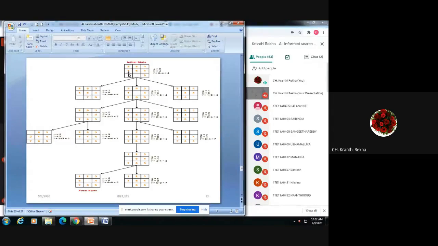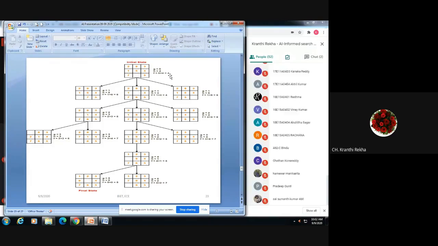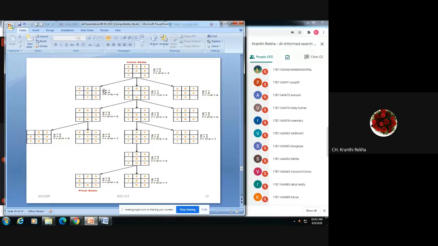Now you can see here the difference in the tiles. G is 0 and H is 4. H is 4 in the sense that the number of tiles differing in position is 4. So 0 plus 4 is 4. Like that, calculate G, H, and F for all the tiles.